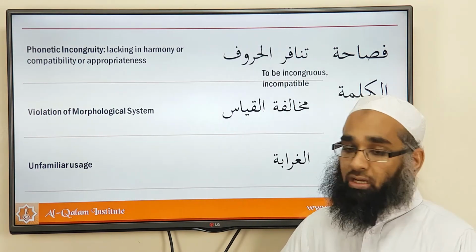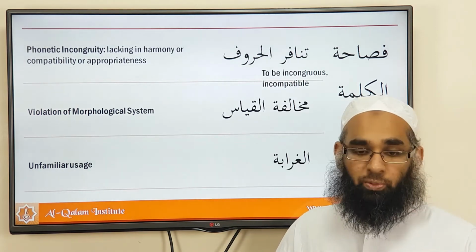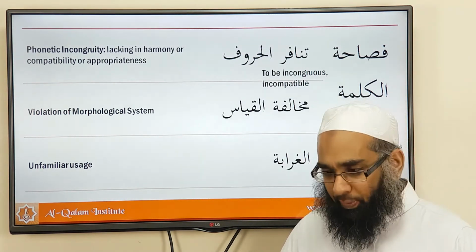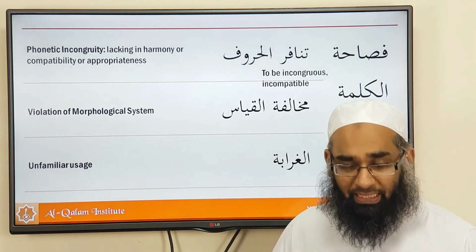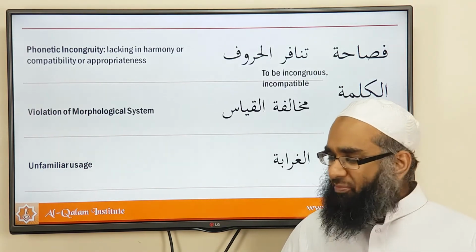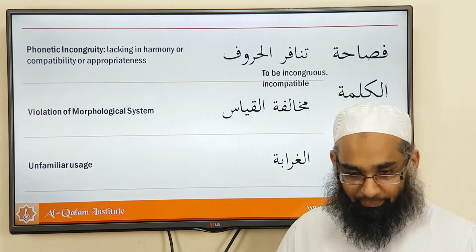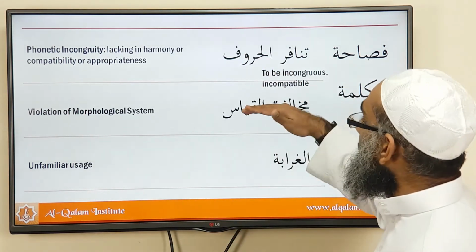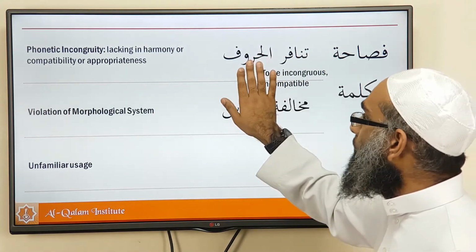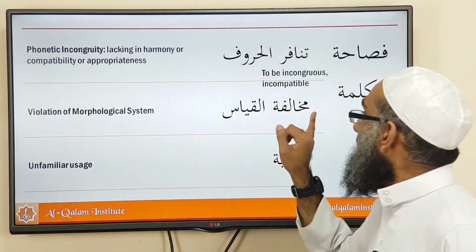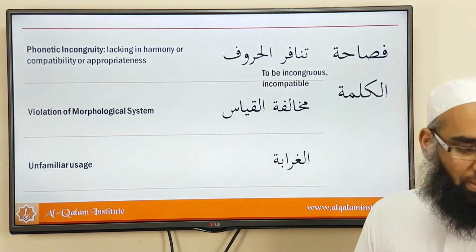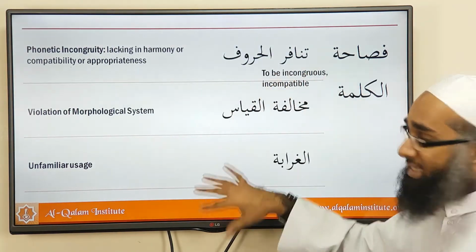And the third thing here is gharaba. Gharaba means what? Unfamiliar usage. So even though it's a word, it's not hard to pronounce, or it's grammatically correct, but it's not something that everybody uses too often. Okay? So these are three words we need to understand. So one is tanaful huruf, phonetic incongruity, mukhalafatul qiyas, violation of the morphological system, and gharaba is unfamiliar usage. So now we understand these three things.